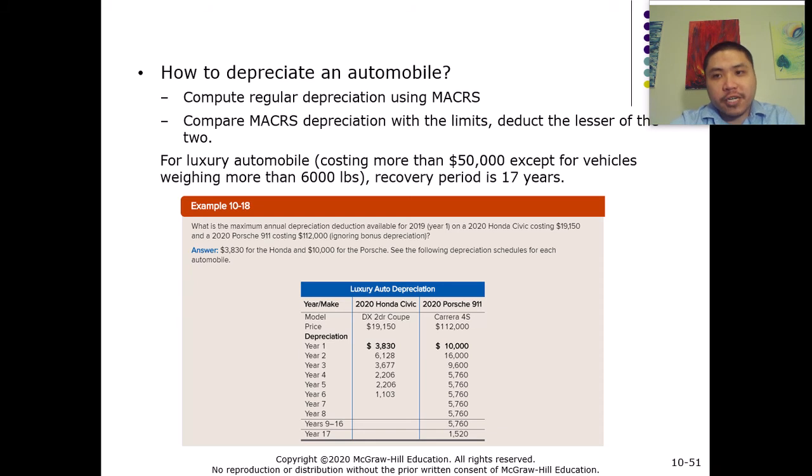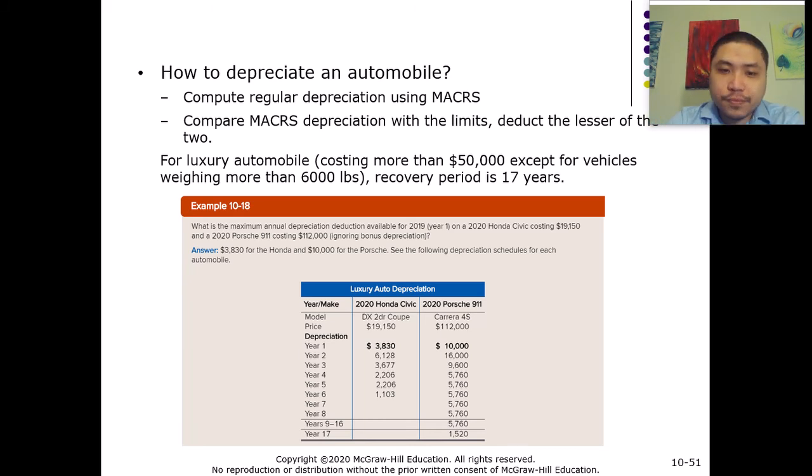However, for luxurious cars, meaning cars that cost more than $50,000, there are different recovery periods applied to them. Again, Congress doesn't want taxpayers to take advantage of depreciation to deduct such a big amount when they buy expensive cars.